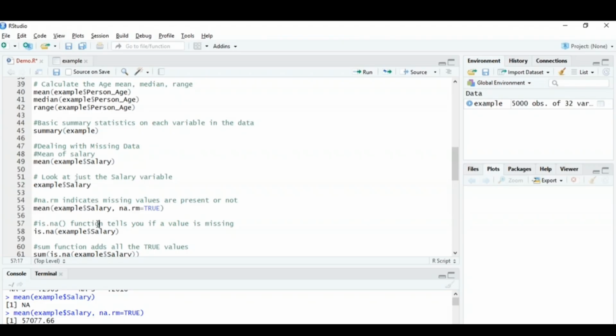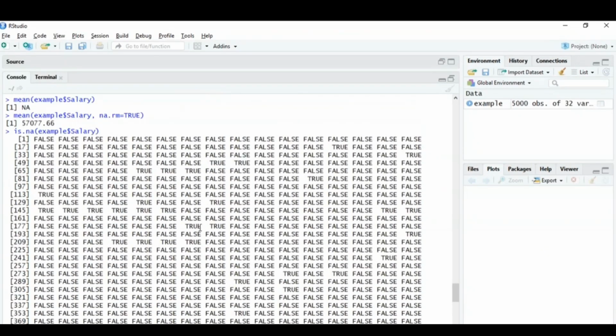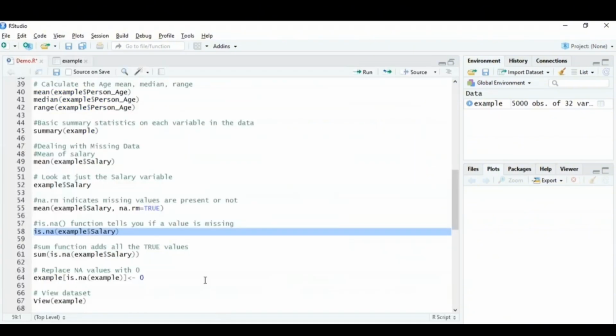Apart from this, you can also use the is.na function, which basically tells you if your value is missing or not. So I'll mention this is.na function, and inside that I'll mention the data set $, the column name. Since I want to find it for the salary column, I'll mention that particular column and run this command. This would return all the tuple values as either false or true. False means that there's no NA value over there, and true means that there's an NA value over there. That's how you can find out which row or tuple has a null value.